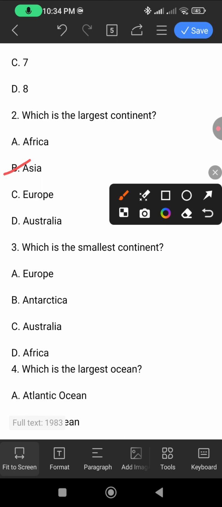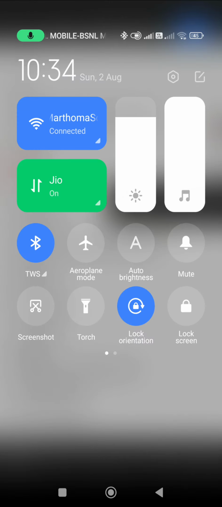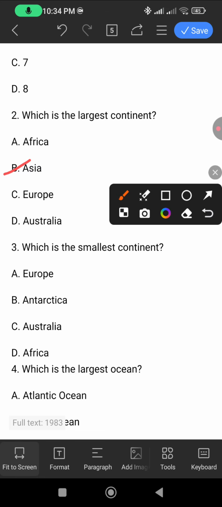Asia is the largest continent. Okay, Asia is the largest continent.